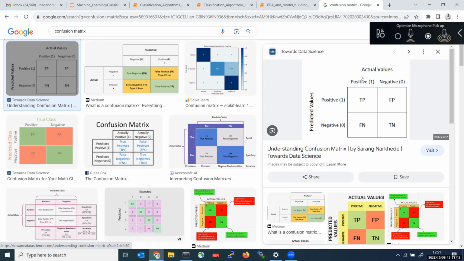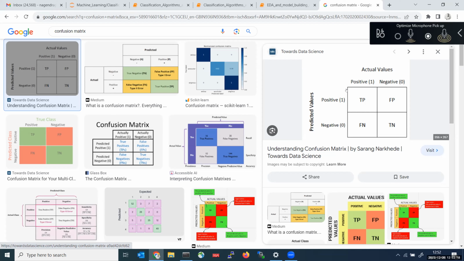Same scenario, if the person does not have cancer but my model predicted cancer, that will be called a false negative. Next, false positive: the person has cancer, but my model predicted no cancer. If I have cancer and my model also predicted cancer, that will be called a true negative.